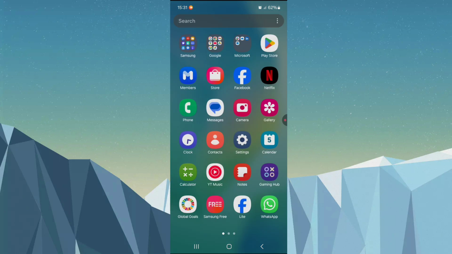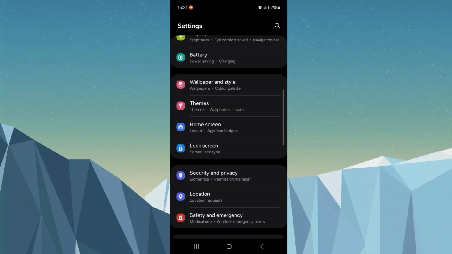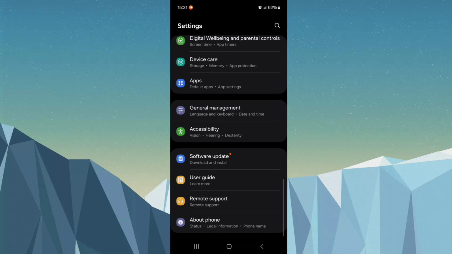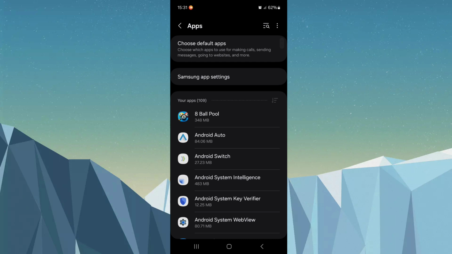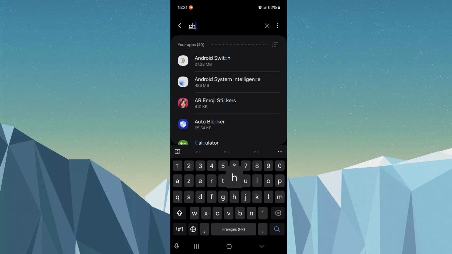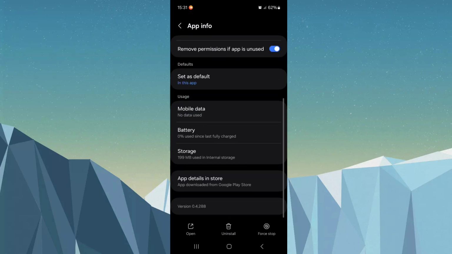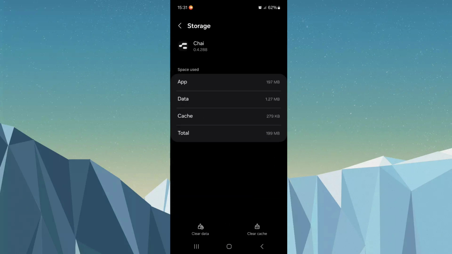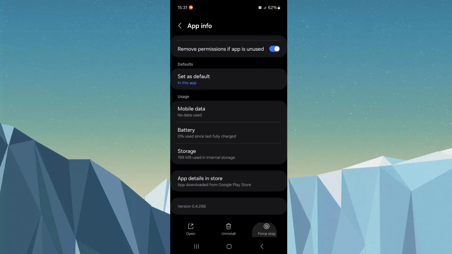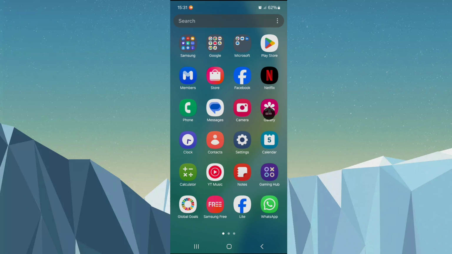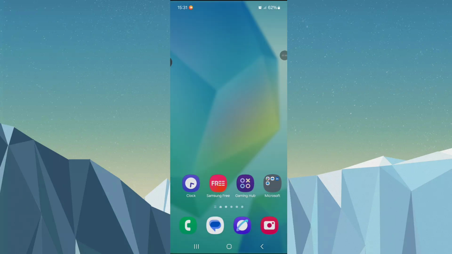So first, go open the settings of your device or your mobile phone. Go next, click Apps option, and here you have to search for ShayApp and click. Scroll this list down, click Storage, click Clear Cache and Back. Click Force Stop, click OK, and go to Play Store or App Store, update ShayApp, and here you have to restart your mobile phone.